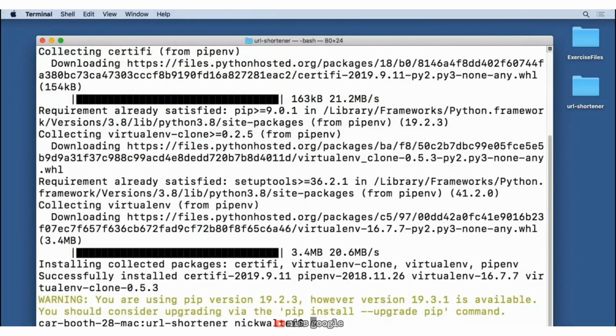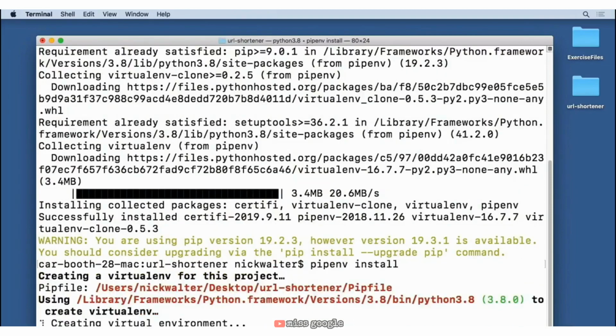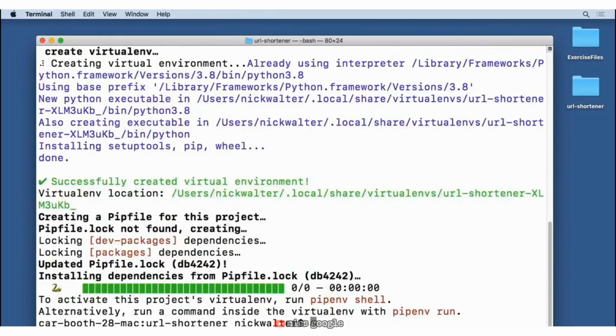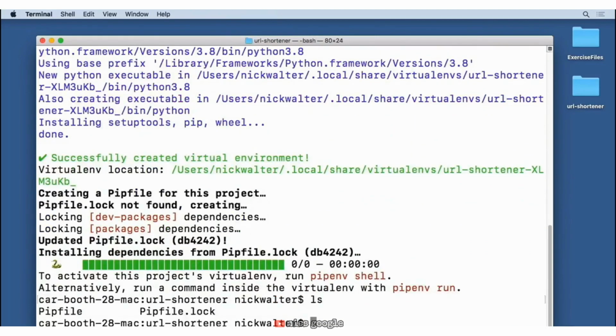Now, once that's finished, we're going to go ahead and do a pipenv install, and this is going to get our directory up and running to be a pipenv environment. So you'll see essentially what this entails. If I do an ls here, it creates a Pipfile and a Pipfile.lock that essentially holds all the different packages that we're going to be working with here.